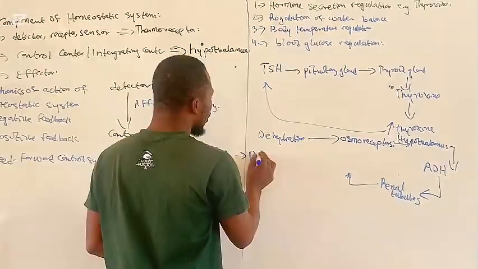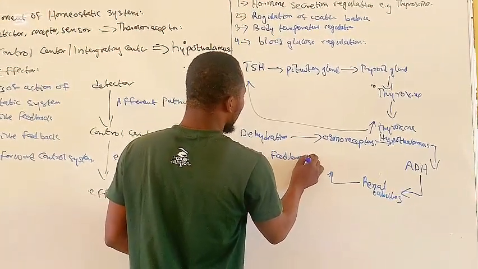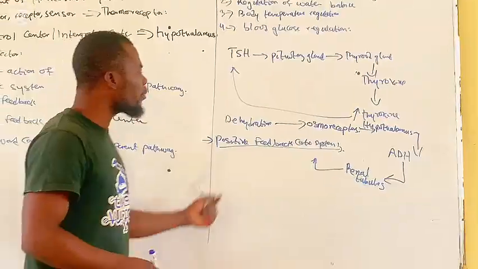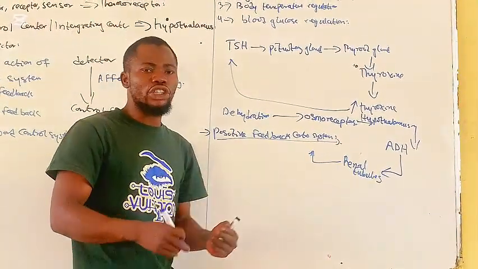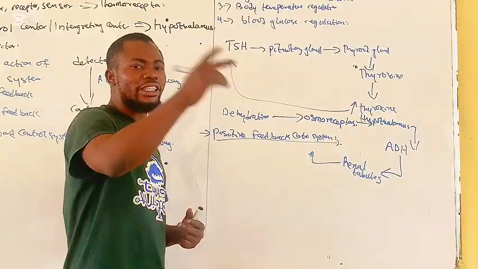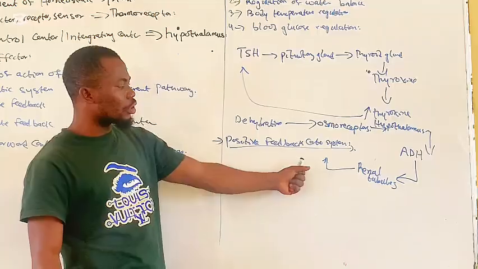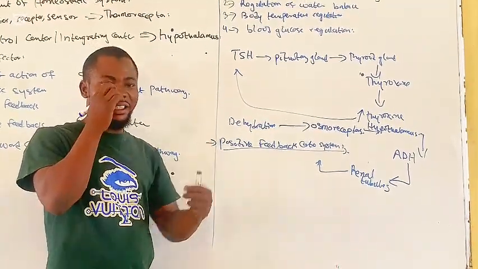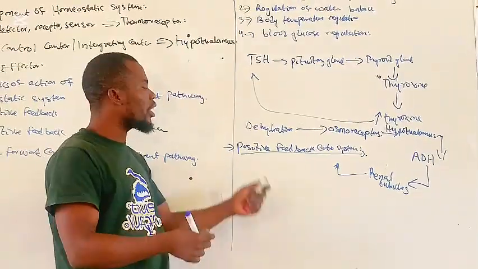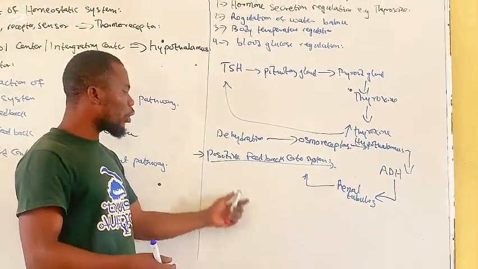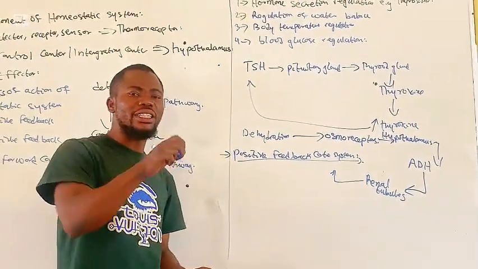The next one is the positive feedback control system. The positive feedback control system is the control system in which the body acts by accelerating the change in the same direction. So in the positive feedback control system, the body will act by amplifying the change in the same direction until a specific event occurs. The positive feedback control system is less common. It is very important during critical conditions.